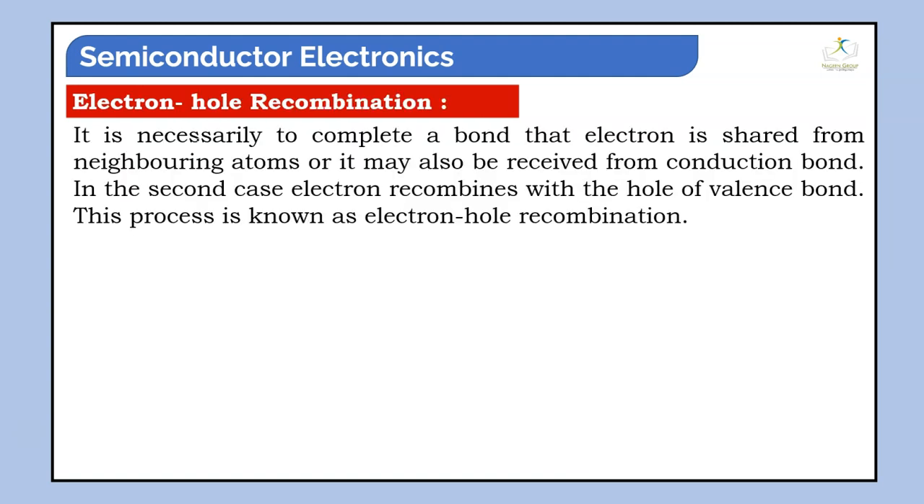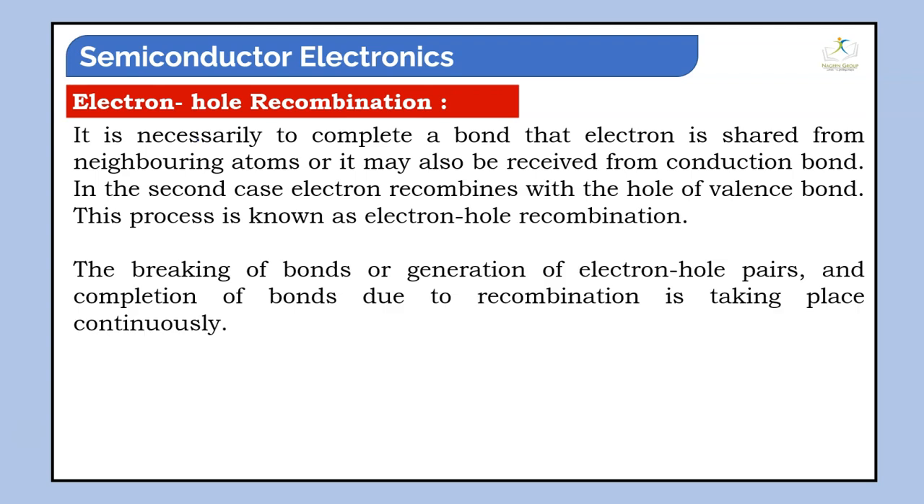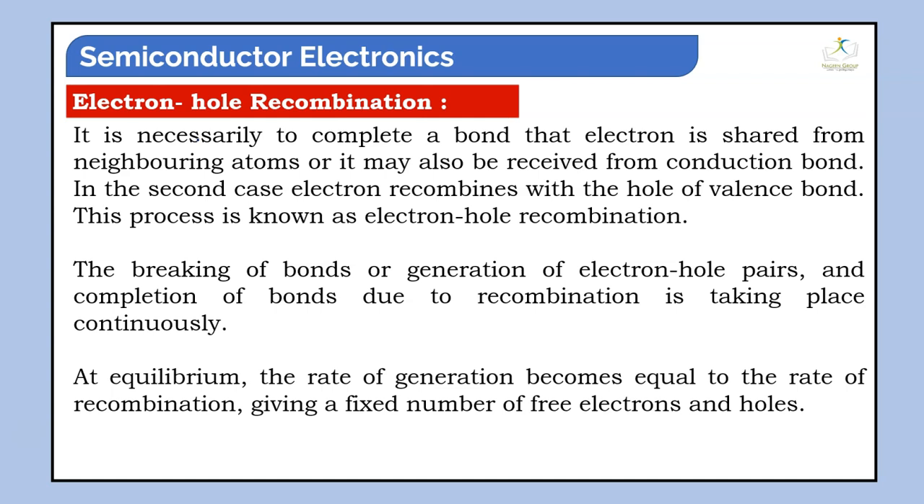In electron-hole recombination, to complete a bond, an electron is shared from the neighboring atom. In the second case, an electron recombines with a hole of a valence bond. This process is known as electron-hole recombination. The breaking of bonds with generation of electron-hole pairs, and the completion of bonds due to recombination, take place continuously. At equilibrium, the rate of generation becomes equal to the rate of recombination, giving a fixed number of free electrons and holes.